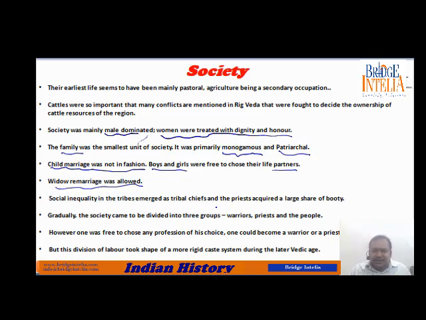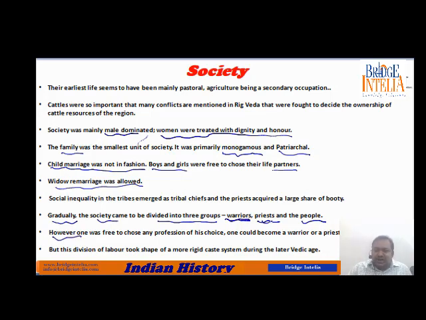Because of that, society began to change, and soon the society was divided into three groups. One, warriors, who were involved in fighting wars. The other, priests, involved in religious activities. And then the common people, who were involved in day-to-day activities like shopkeeper, cobbler, blacksmith, and all the other common people.